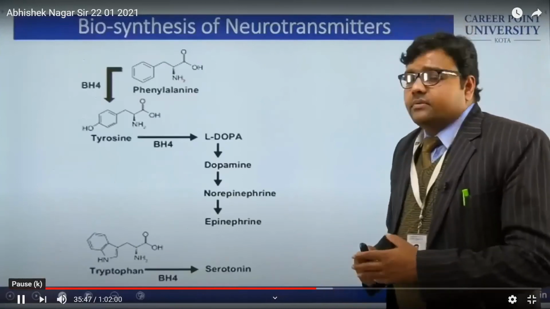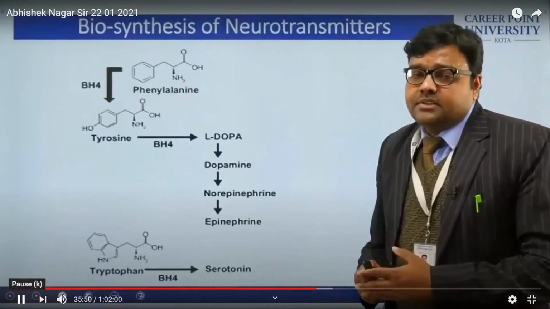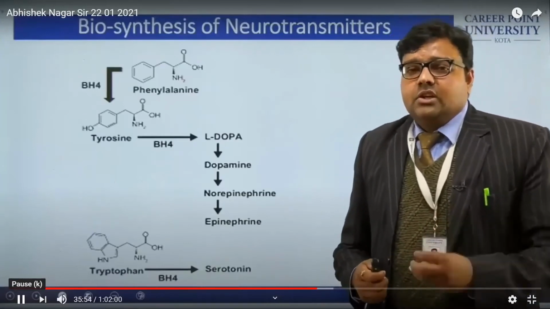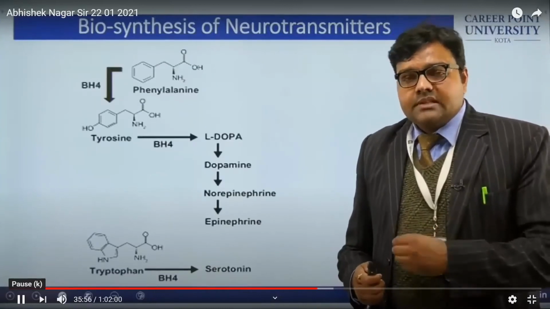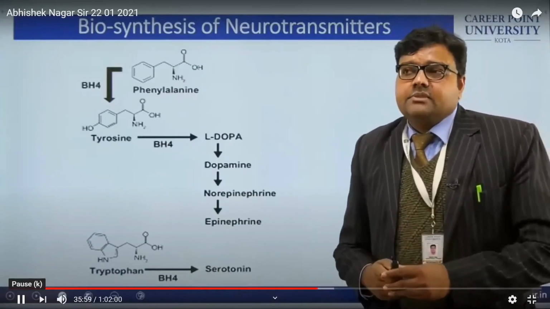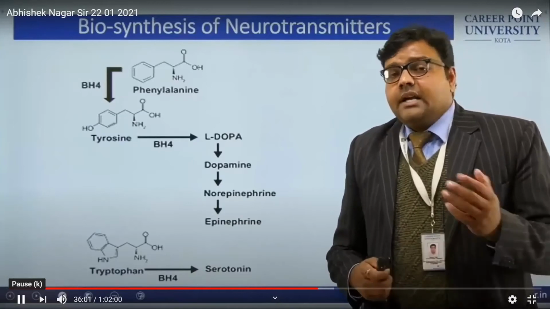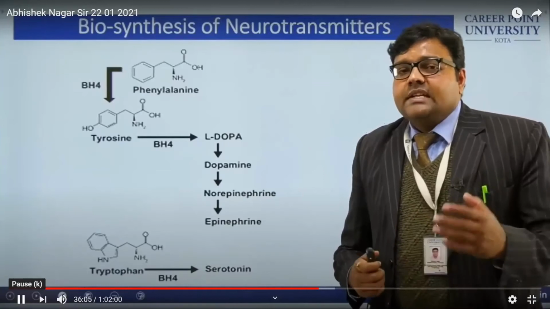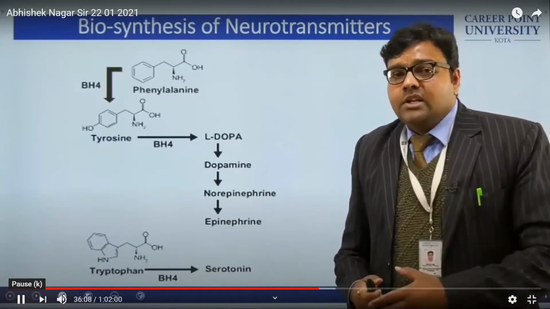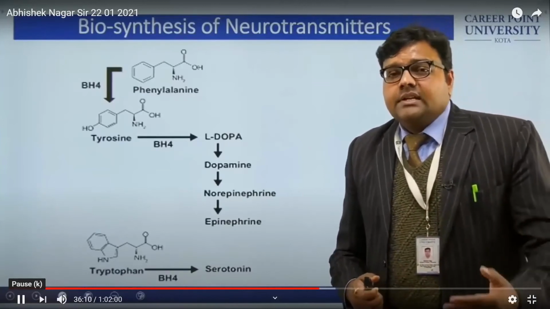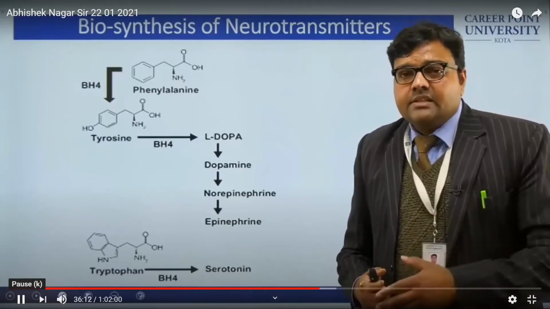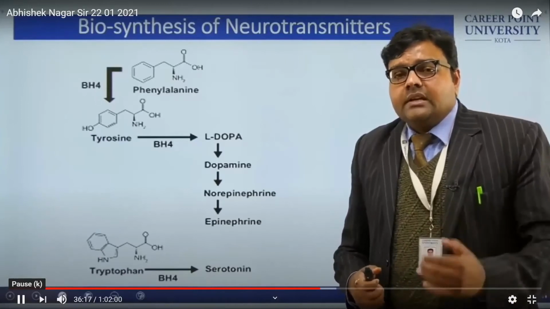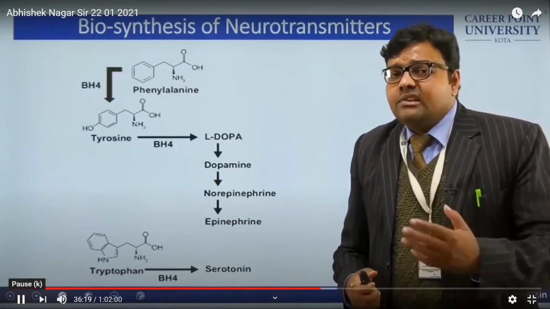Now, biosynthesis of neurotransmitters. In this biosynthesis part, up to now we have seen cholesterol and the purine and pyrimidine synthesis. Now the next class is neurotransmitters. If we recall what we have learned until now, we started our journey from the biomolecules, then the nomenclature part, then the biochemical part, and now we are discussing the biosynthesis part.